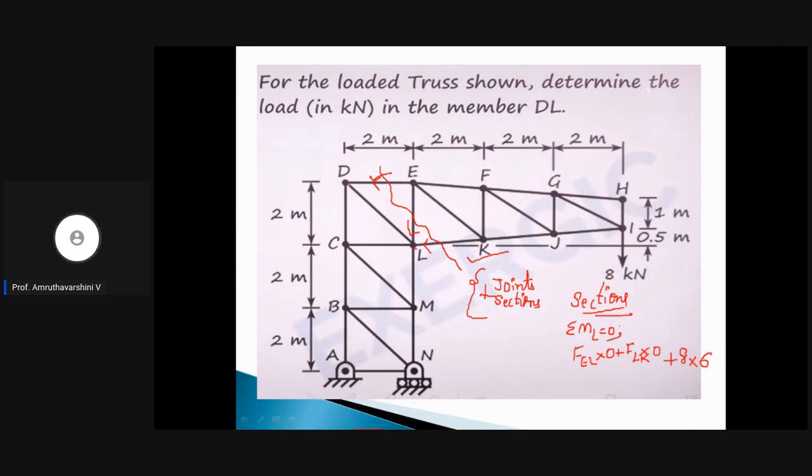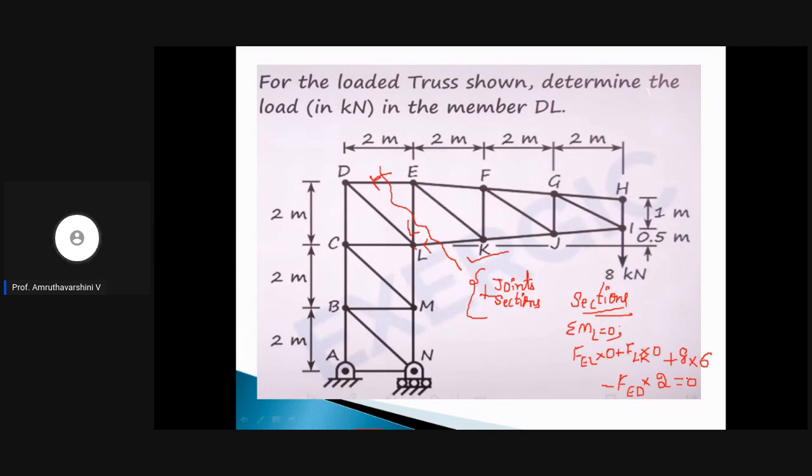Next, we also have one unknown force, that is force in ED. Now look at this. How is it making moment? It is making anti-clockwise moment. We have considered the direction as this, and where the point is L, so it has to move down, and hence it is making an anti-clockwise moment. So anti-clockwise means negative, so it is minus F ED multiplied by the perpendicular distance between ED and L. It is 2 meter, right?